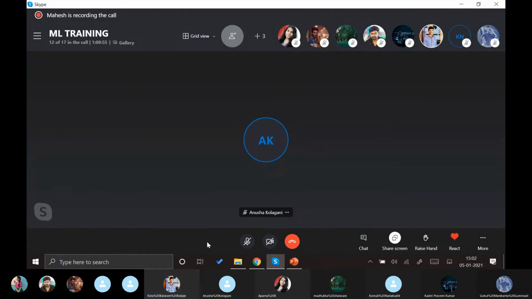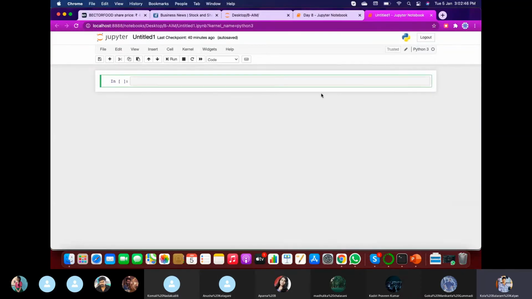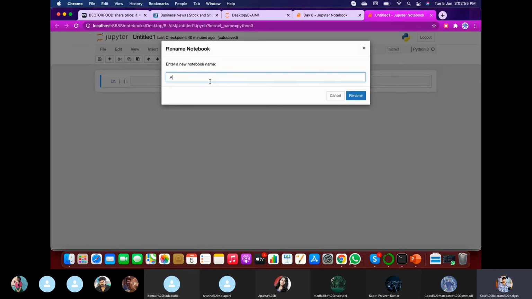So, once again, good afternoon, friends. In this session, I would like to first thank Gokul for explaining the theoretical part regarding the Apriori algorithm. Let me quickly start with the Apriori algorithm.